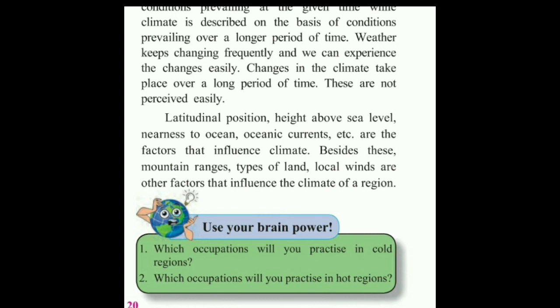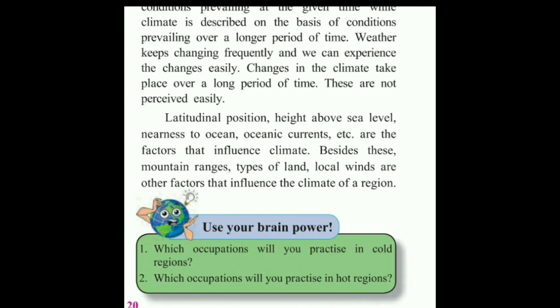But if a cold oceanic current flows near the coast, it will be keeping the temperature of that coastal place cold. Besides this, mountain ranges, types of land, local winds are other factors that influence the climate of a region.